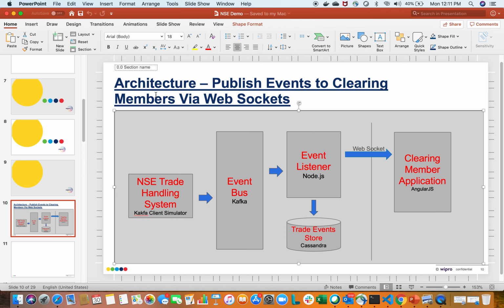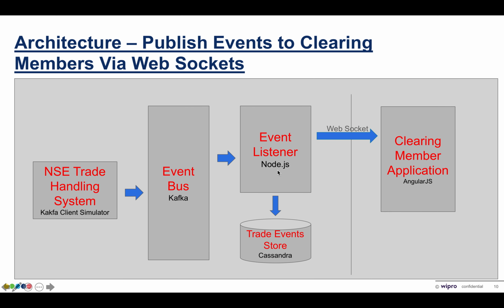So we have come up with an approach which is based on event-driven architecture, and we are able to simulate the same scenario and pass the data in the order of thousands of events almost real time to the external application. So the POC involves the components that are shown in the diagram here. On the left side, we have a NSE trade handling system, which is simulated using Kafka client commands wrapped in shell scripts. And what it does basically is to pump thousands of trades or trade events into a Kafka topic. And we are running an instance of Apache Kafka on the local machine and also a Node.js listener.